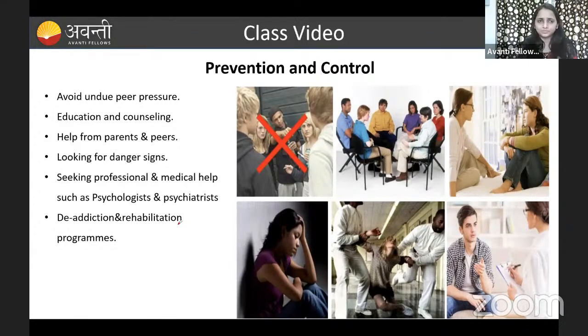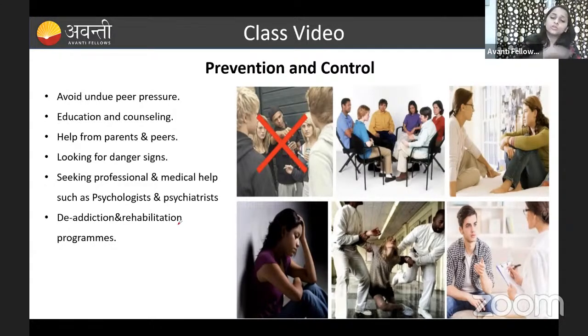If you see any of your friends or any person addicted to drugs and alcohol, we have to take help from the parents, and we have to take help from the friends, and we have to cure him and we have to talk with him. Okay, that is the thing. And seeking professional and medical help. If the case has worsened, at that time obviously we have to go for medical help, and we have to make him talk with the psychiatrist. And the de-addiction and the rehabilitation center.